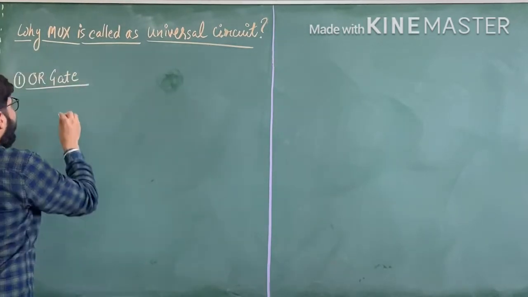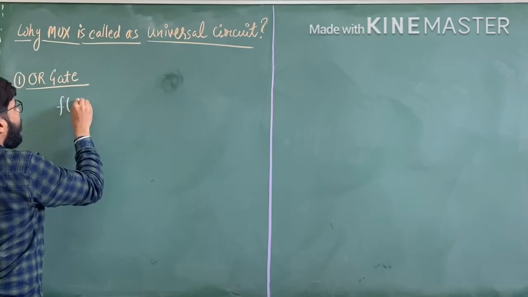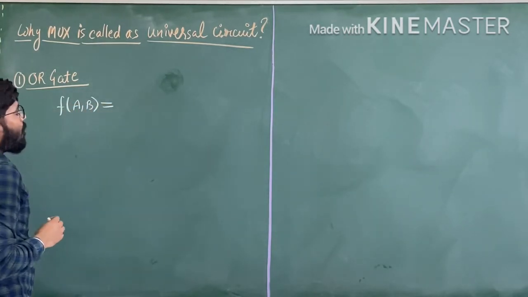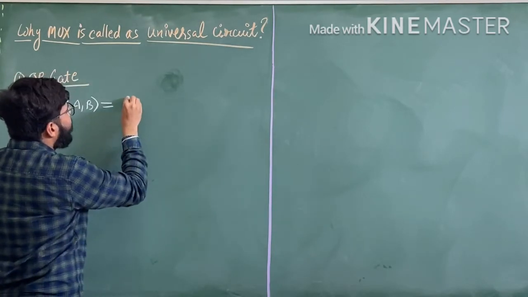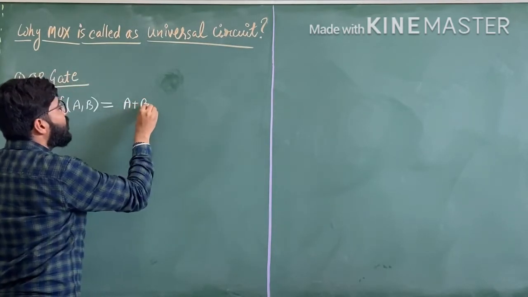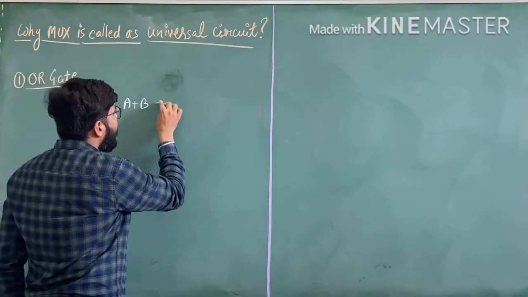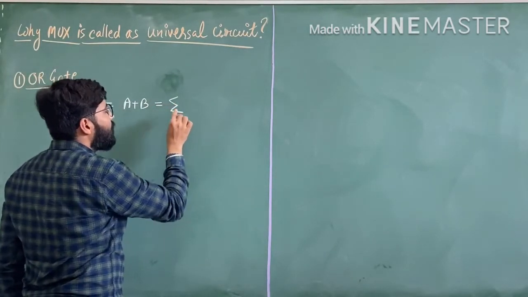Okay, so we can see a function of variables A, B. Now we have to design the OR gate. The OR gate indicates A plus B, or we can say it has minterms.